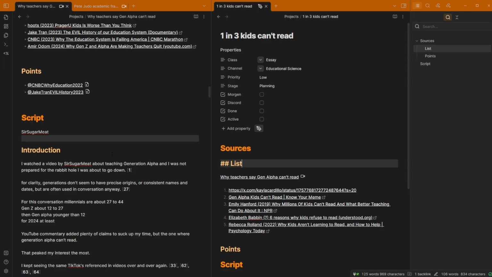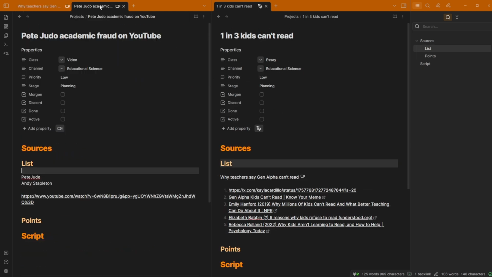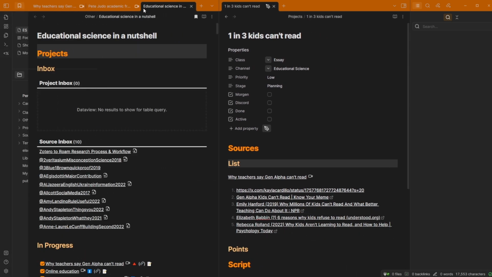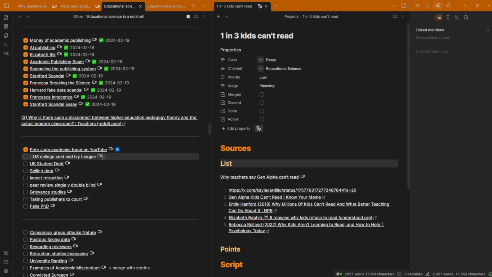So you can see I've got the main articles up, I've got the script, and then I've got the article that I want to write today, but I've also brought in another tab, and this is for orientation's sake. If I come into the main file, you can see Pete's Judo, I can go into the backlinks, and you can see there it is, and that's the file it's linked to. And if I come down, you can see there it is. And what this basically means is that it is in progress. So it's all the way down the bottom.